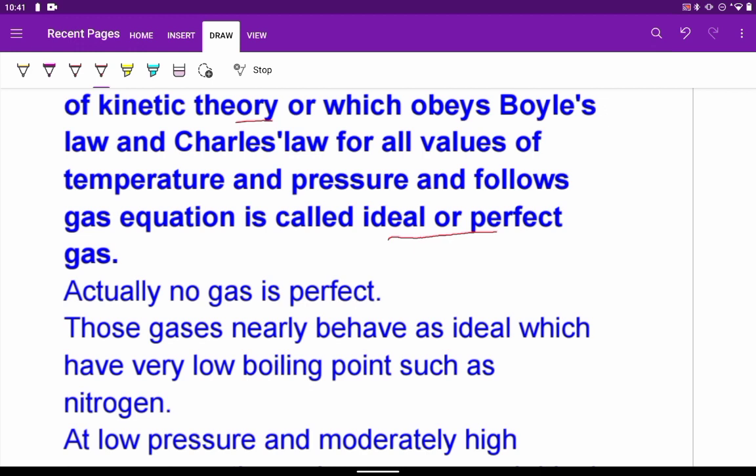But still, at very low pressure, since the gas molecules are widely separated, the force of attraction between them will be very less, so they can exhibit near ideal behavior. But actually, if you say exactly, no gas can be termed as perfect.